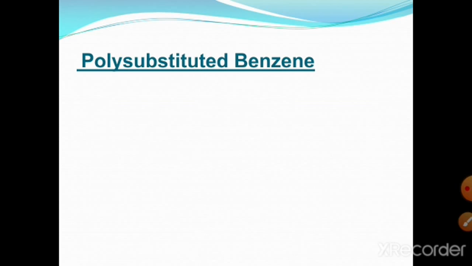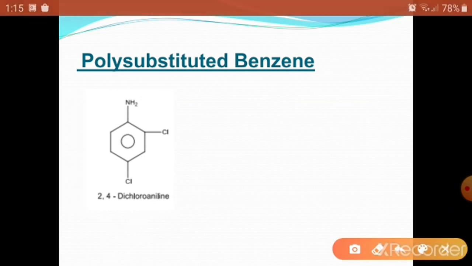For example, if we take the parent compound as aniline, where an NH2 group is present on the benzene ring, then its name is aniline. So we take the parent compound as aniline, and it is not necessary to indicate the number of the NH2.